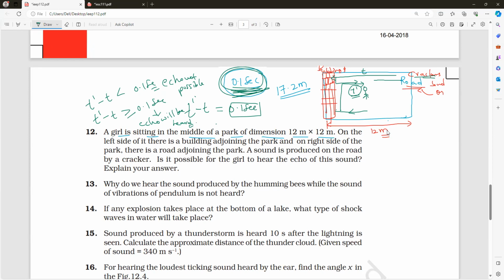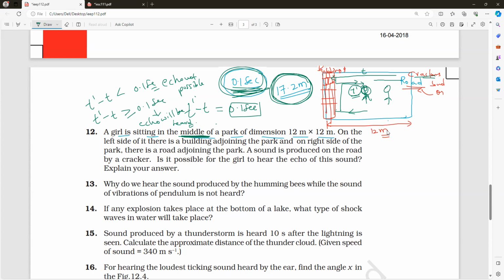Now, what is the minimum distance we want? 17.2 meters. But if you have noticed here, the least distance, what is the distance present between her and the reflector? Imagine anywhere she is present, exactly in the middle or wherever it is. But they mentioned in the question, exactly where is she sitting?